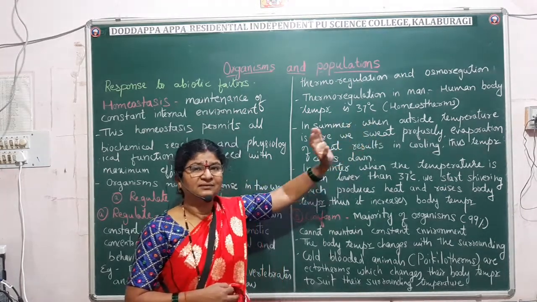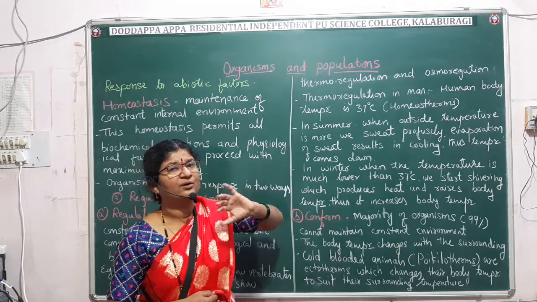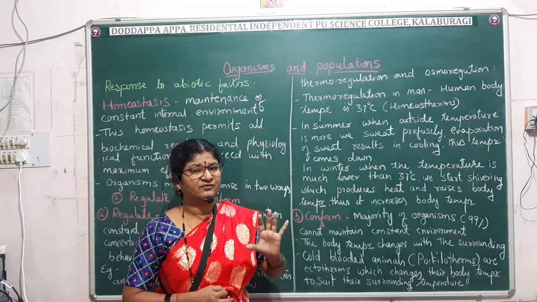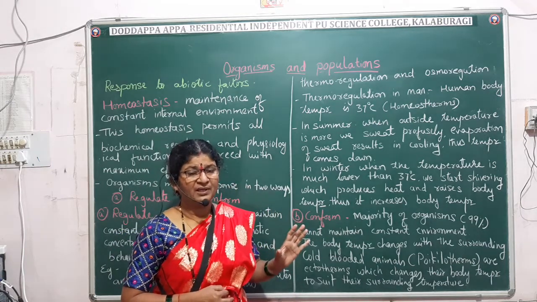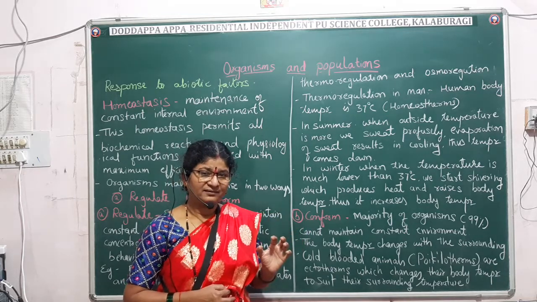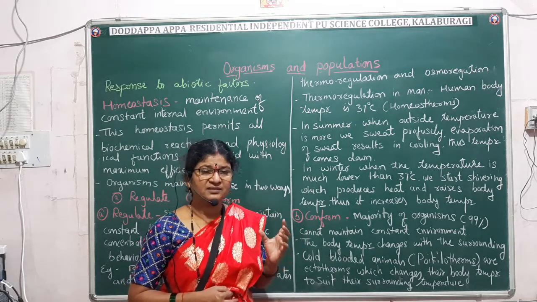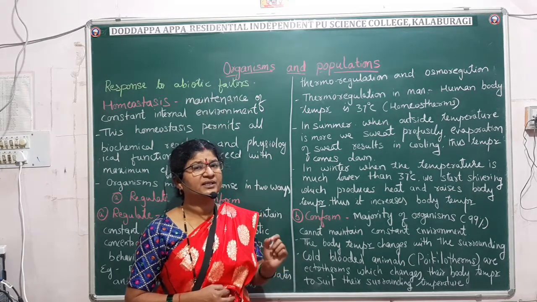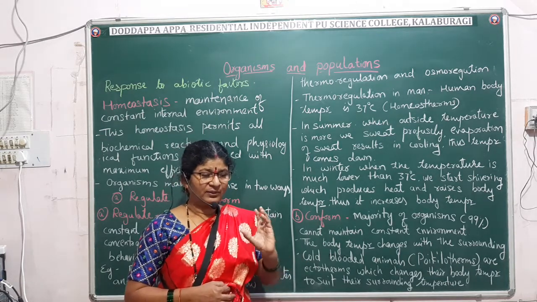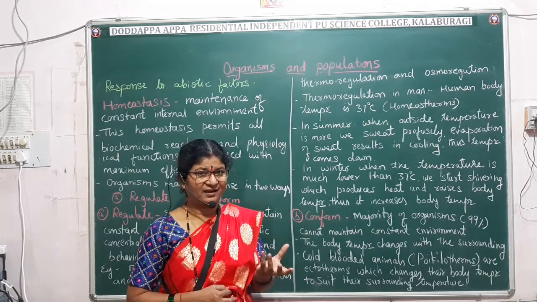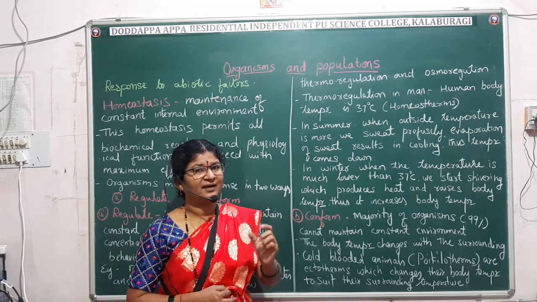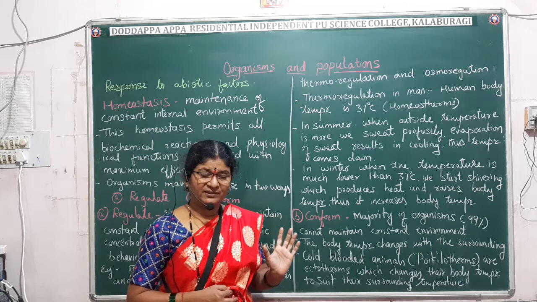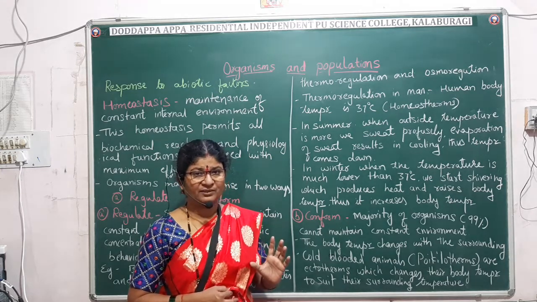You know that on the earth, according to the season, the atmospheric conditions will vary. The day and night and the variation in the season are due to the rotation and revolution of the earth. When the earth rotates on its axis, we get day and night. The length of the day and night varies according to the season.